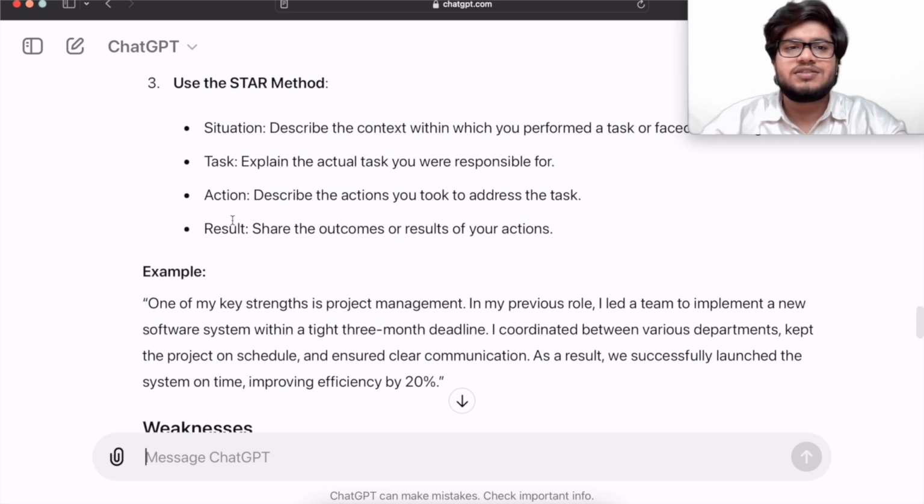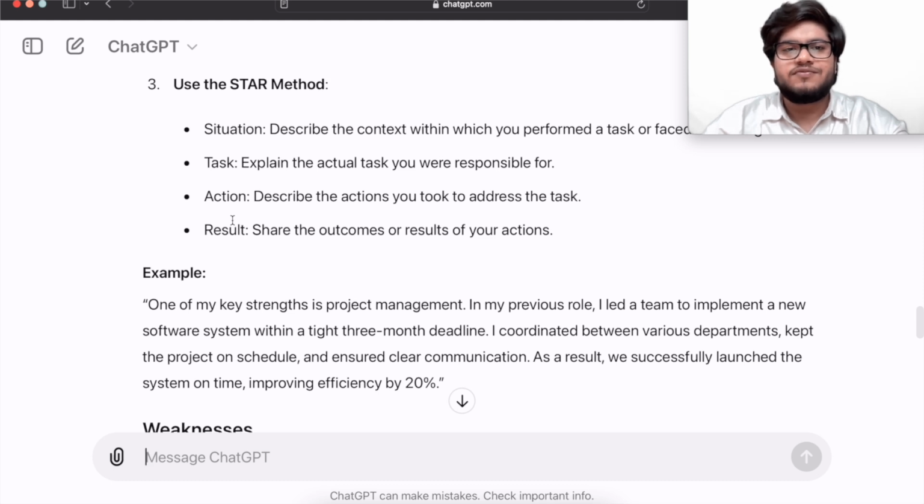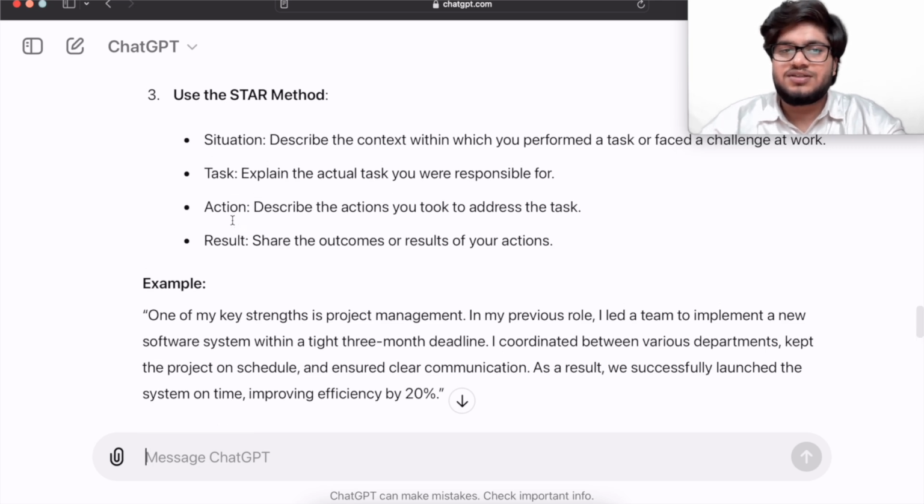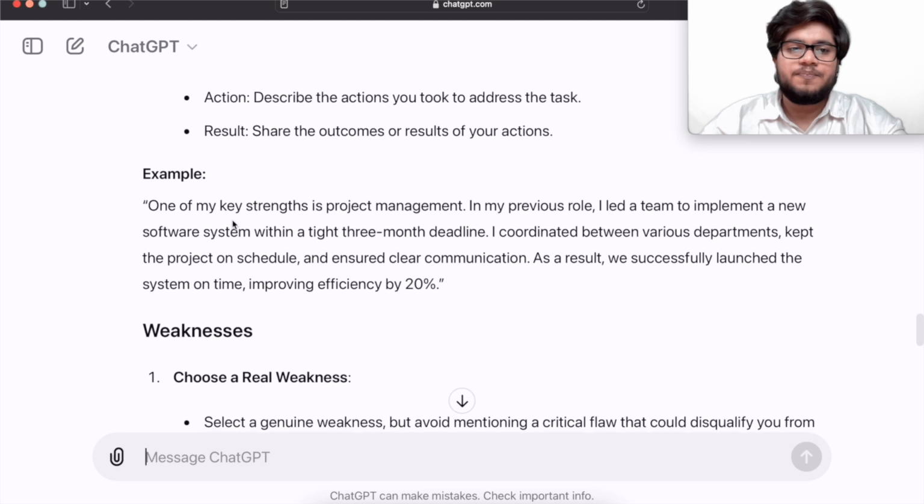So, using the STAR method, first you give a situation, then a task that was allotted to you, what action you took, and what result you delivered. So this is the STAR method. Using this, you could tell your strength.